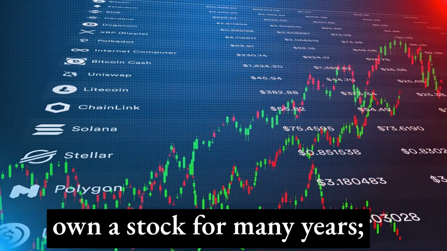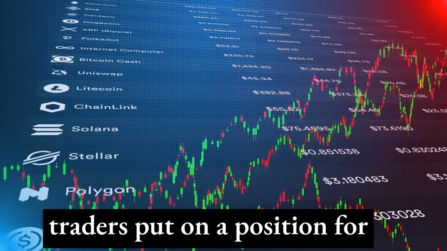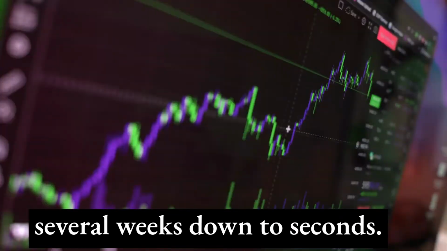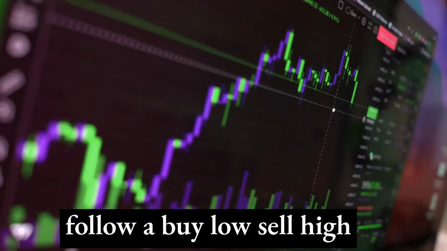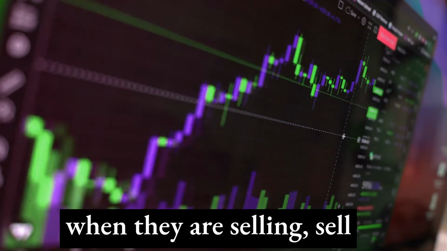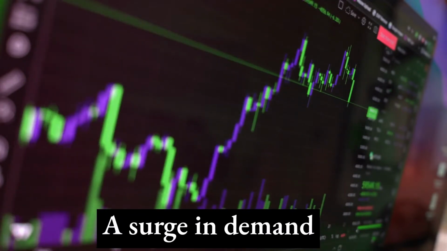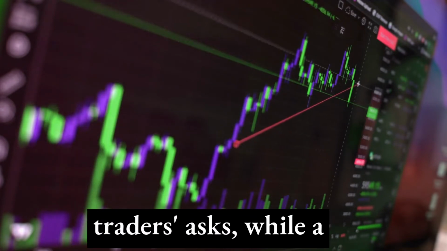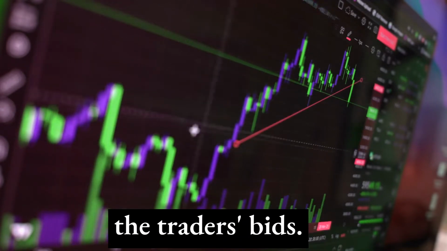The investors may own a stock for many years, while traders put on a position for several weeks down to seconds. Generally, the investors follow a buy low, sell high strategy. Traders attempt to fade the investors' actions, buying when they are selling and selling when they are buying. A surge in demand from investors lifts the traders' asks, while a surge in supply hits the traders' bids.